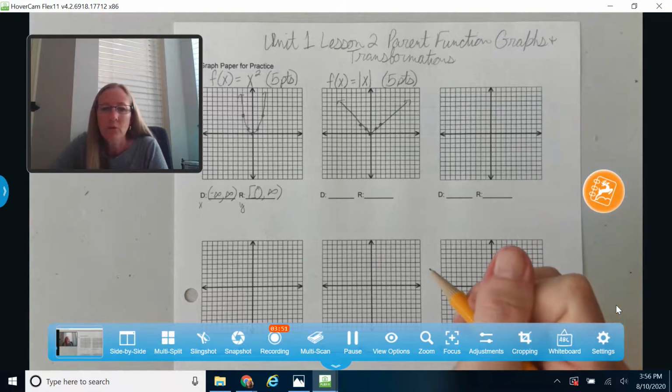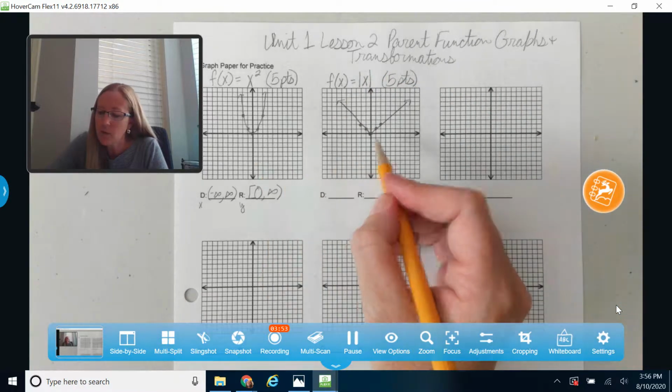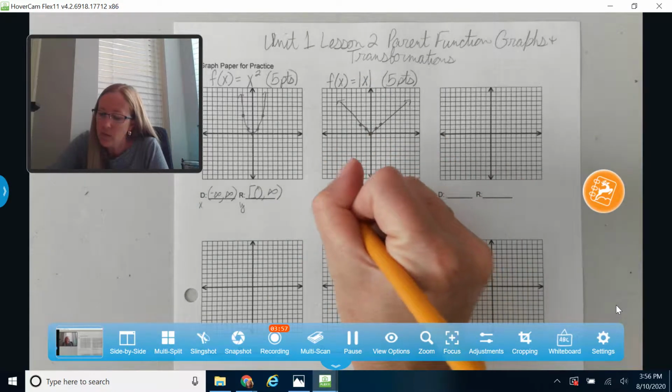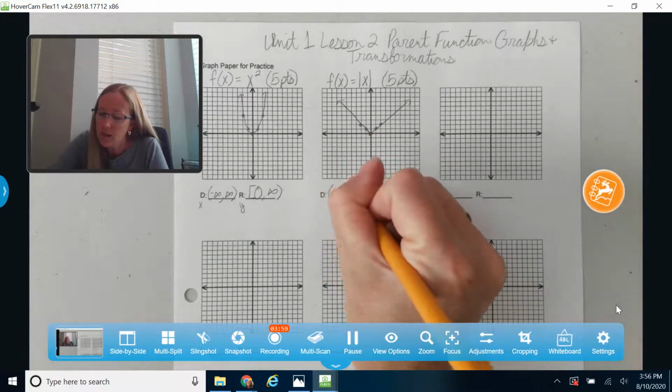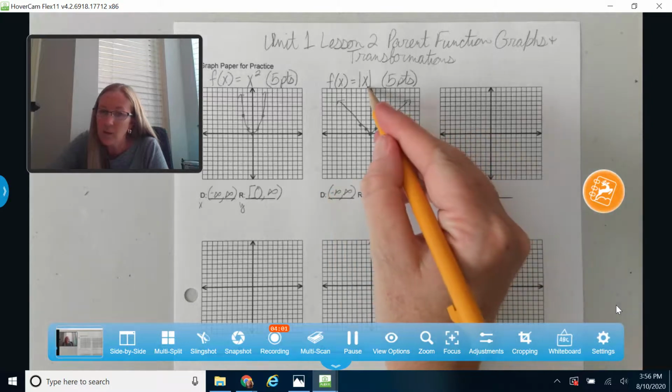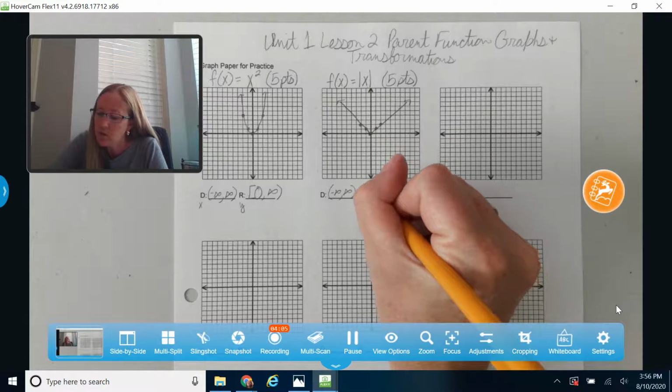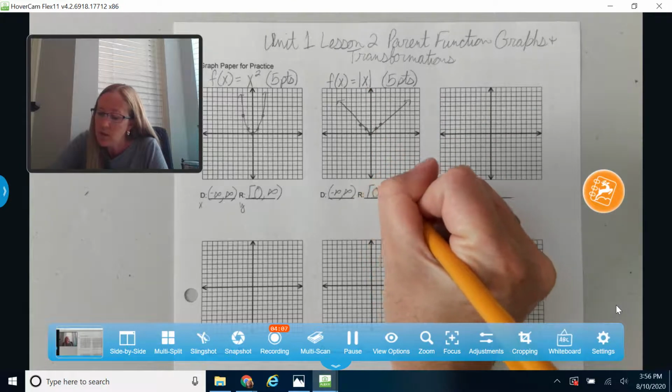My domain and range are going to be the same as my quadratic for this one. I can continue to go forever and ever and ever on my x-axis. I can plug any x value into that absolute value, but it's always going to give me a positive answer for my parent function. So I'm going to start right there touching 0 and go up to infinity.